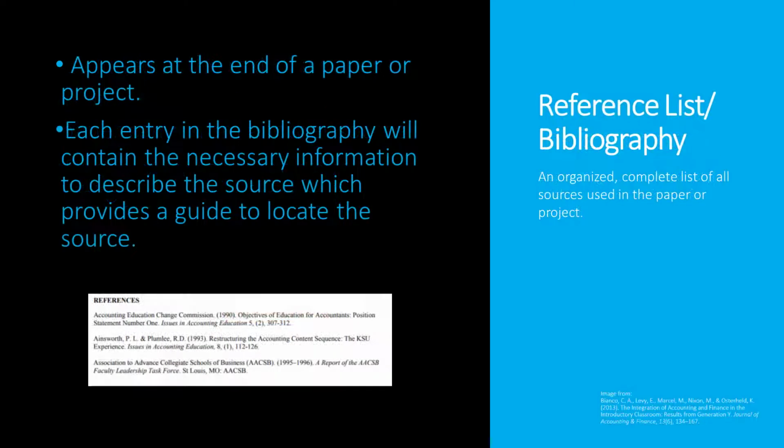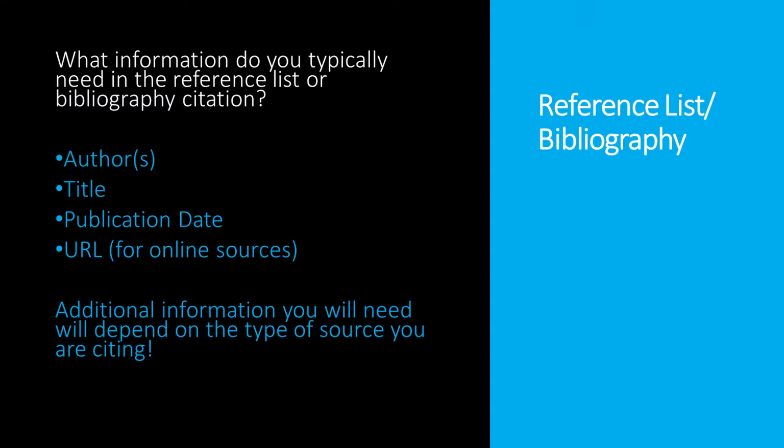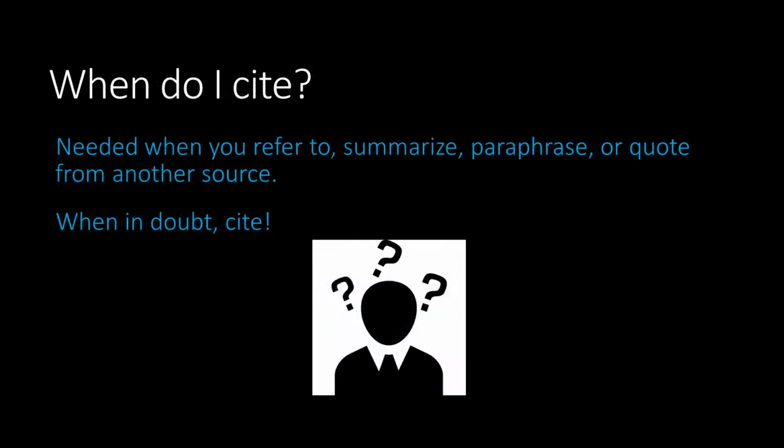The second part is your bibliography, or a complete list of each source you used in your paper and the details necessary to locate a particular source. These details include the author, the title of the work, when the work was published, and additional publication information such as the name of the journal it may have come from, page numbers, or even a URL. The information that you include for each source in your bibliography will depend on the type of source that you are citing. You should always cite any source you consulted that is not your own thought or idea.